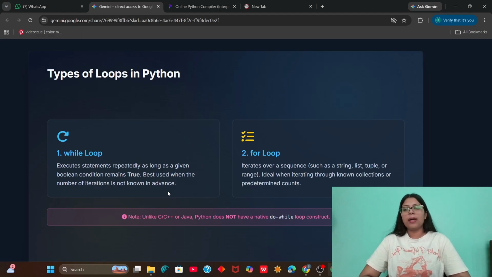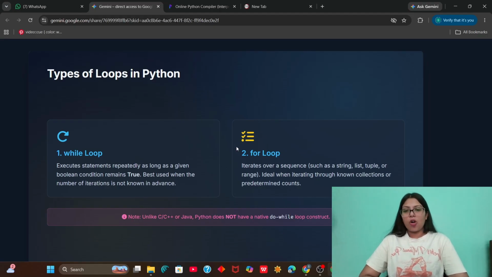We don't know how many years we are going to live, right? So when we do not know how many times we are going to iterate, we just know that there is a condition, so we use a while loop, and it will execute a statement repeatedly as long as that Boolean condition remains true. It will check if the condition is true, and if it is, it will run.